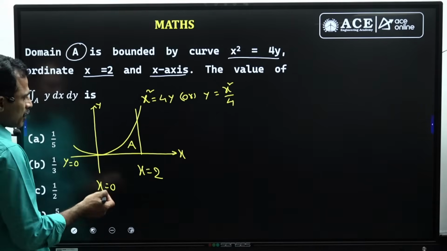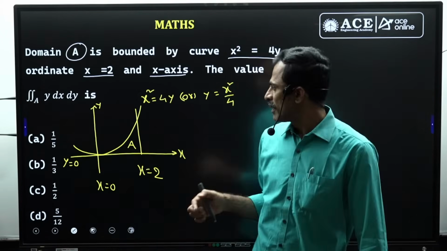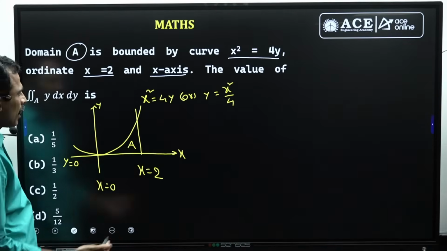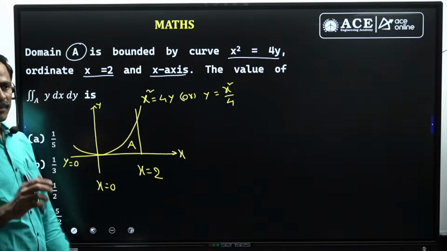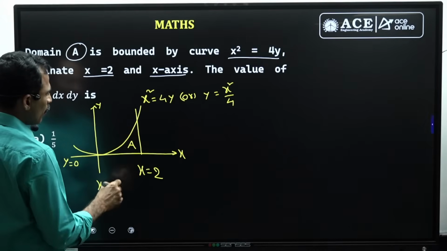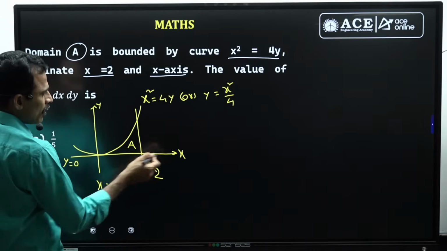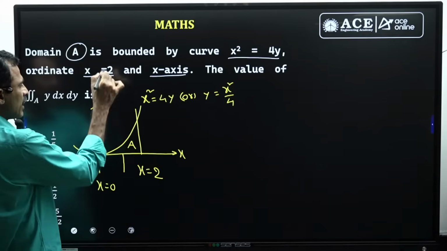Now from this region, we can find the limits by drawing a line parallel to the y-axis or parallel to the x-axis, that is, by taking a vertical strip or a horizontal strip. Let us consider the vertical strip, the line parallel to the y-axis. I am drawing the line parallel to the y-axis in the increasing direction of y.